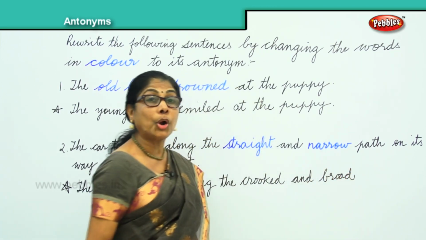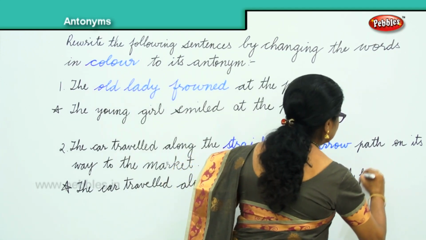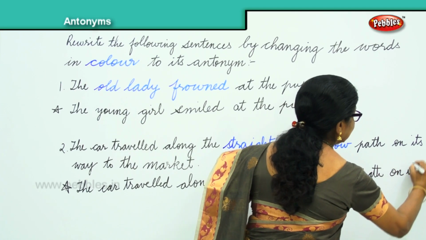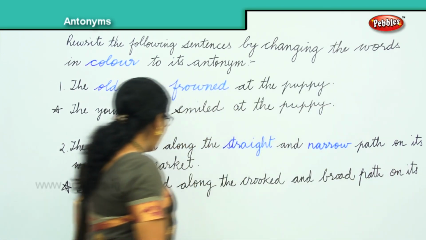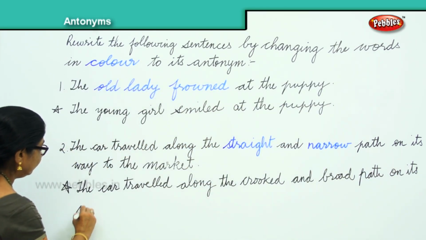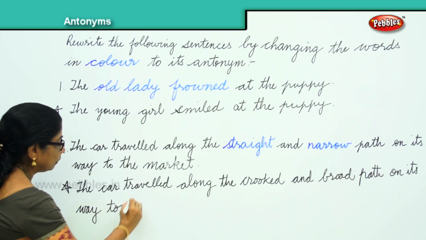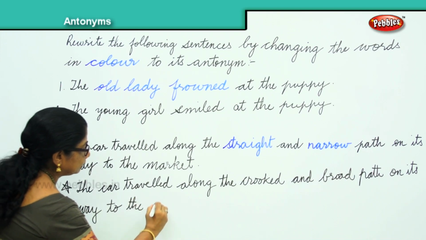Crooked and broad path. Where? On its way to the market.